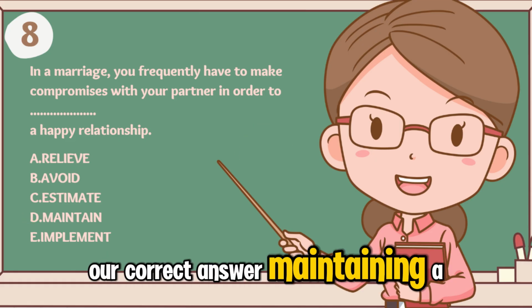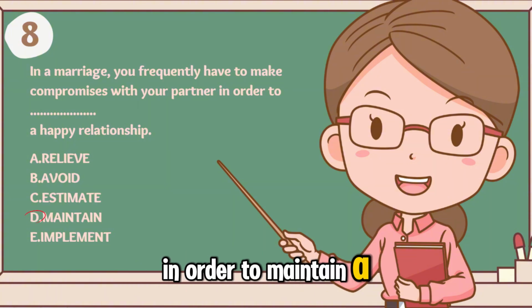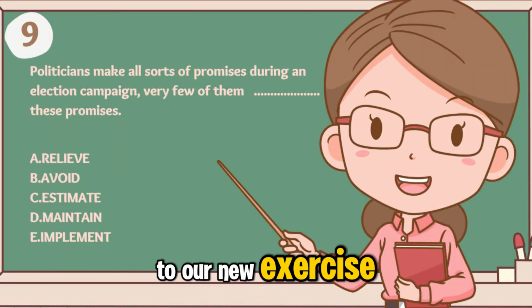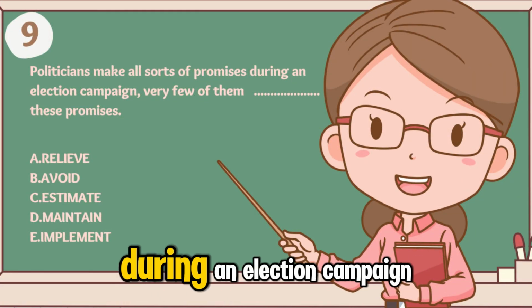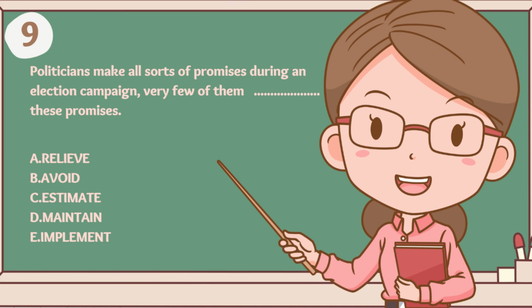Our correct answer: maintain. In a marriage, you frequently have to make compromises with your partner in order to maintain a happy relationship. Congratulations. Now let's move on to our new exercise. Politicians make all sorts of promises during an election campaign. Very few of them blah these promises.